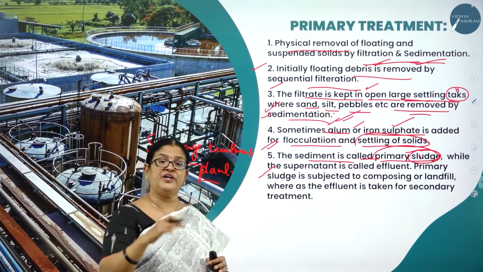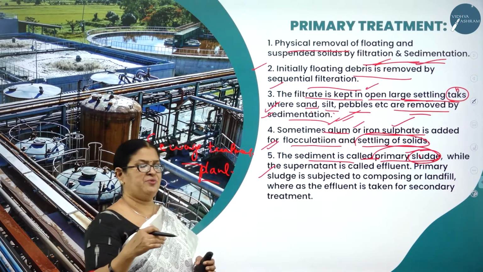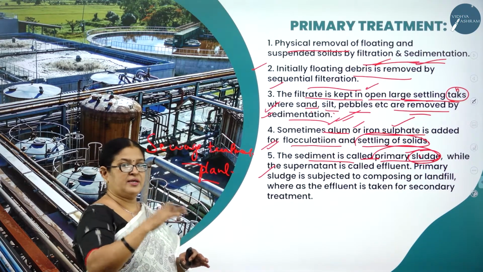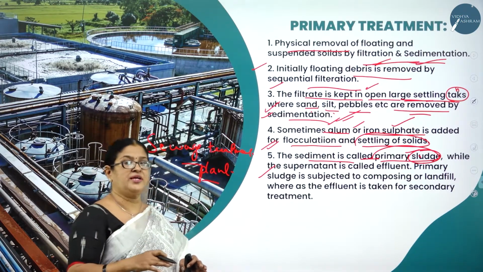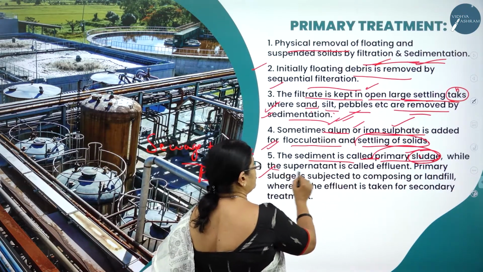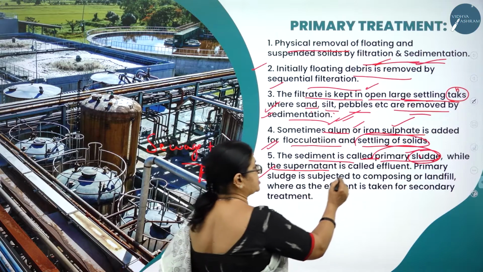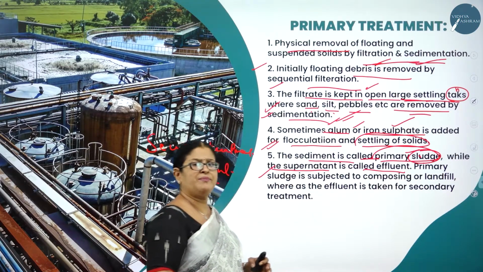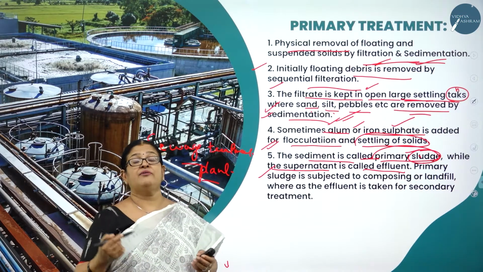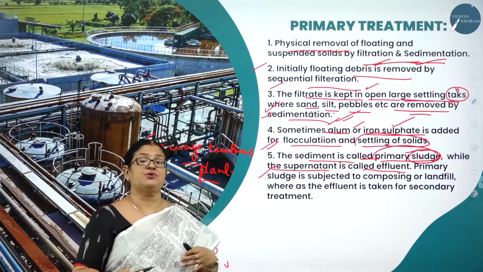When you do filtration and sedimentation, I think in chemistry you might have come across it. The above part is called supernatant, and whatever has settled down is called sediment. So the sediment is called primary sludge, while the supernatant is called effluent. You might have come across effluents in sewage, even industrial effluents, the waste water from the industries that is also let off.